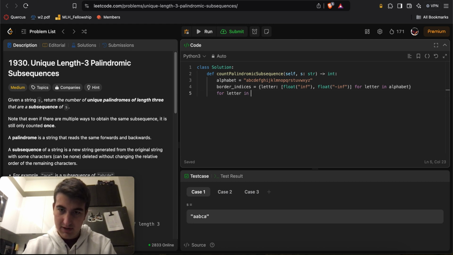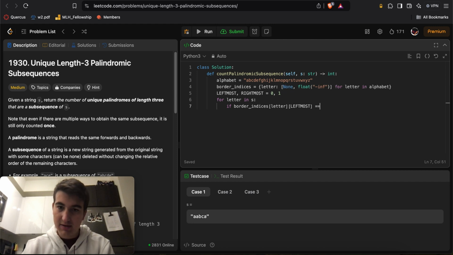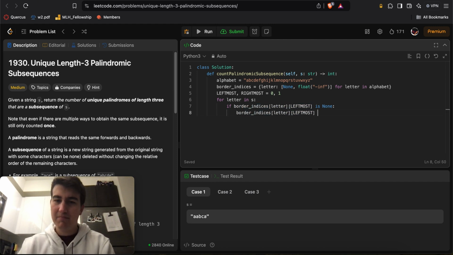We'll do for letter in S, we'll do if border indices of letter leftmost comma rightmost is going to be equal 0, 1, leftmost index, this is none. Here we'll say this guy becomes,